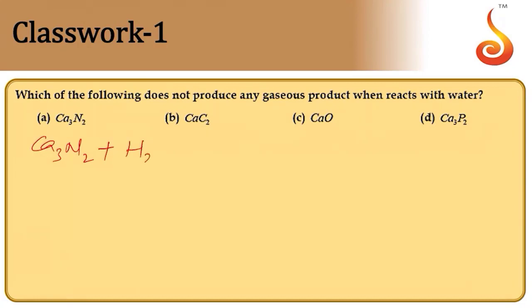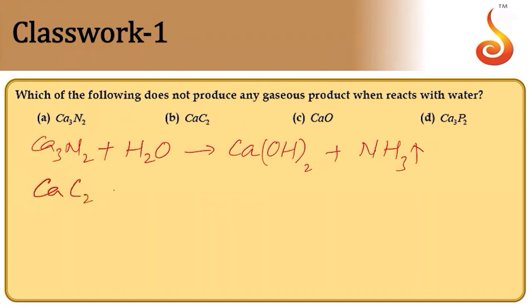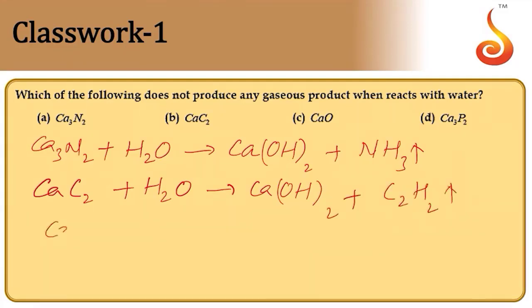So calcium nitride Ca3N2, nitride plus water gives rise to calcium hydroxide plus ammonia. So nitrides will liberate ammonia upon hydrolysis. Calcium carbide CaC2 plus water also gives calcium hydroxide, and then this liberates acetylene gas, that is C2H2.